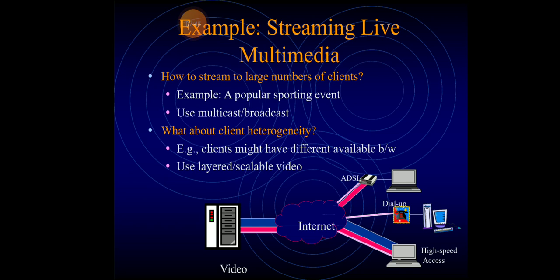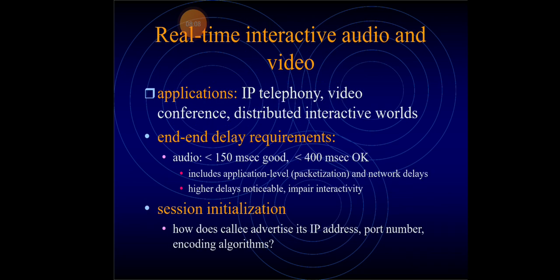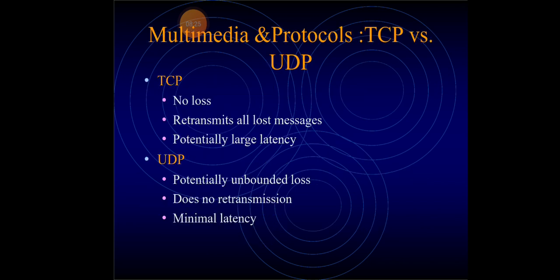How do we stream to a large number of clients? We are using a multicast broadcast system for that purpose. What about client heterogeneity? Here we use layered scalable video. Real-time interactive audio and video applications include IP telephony, video conferences, and distributed interactive worlds. In all these areas we use real-time interactive audio and video, and there is also an end-to-end delay requirement.